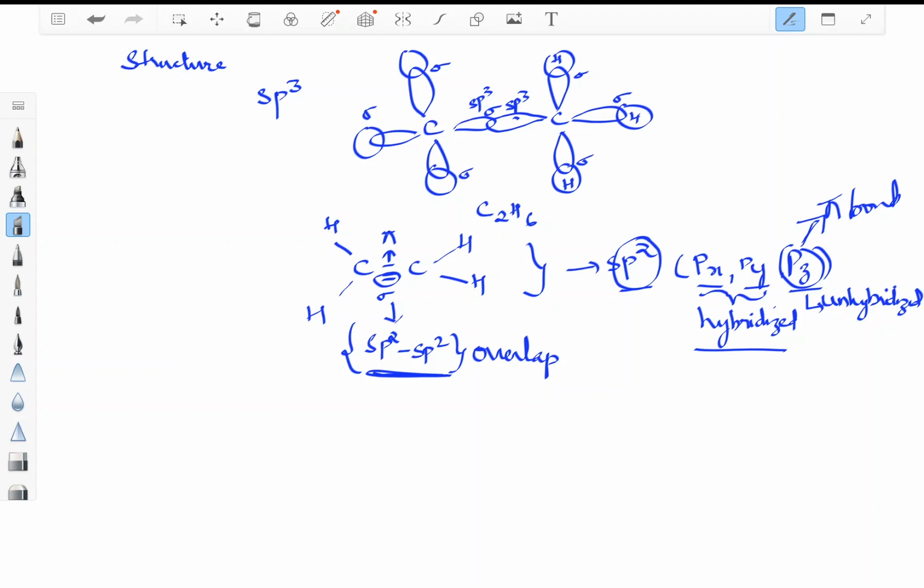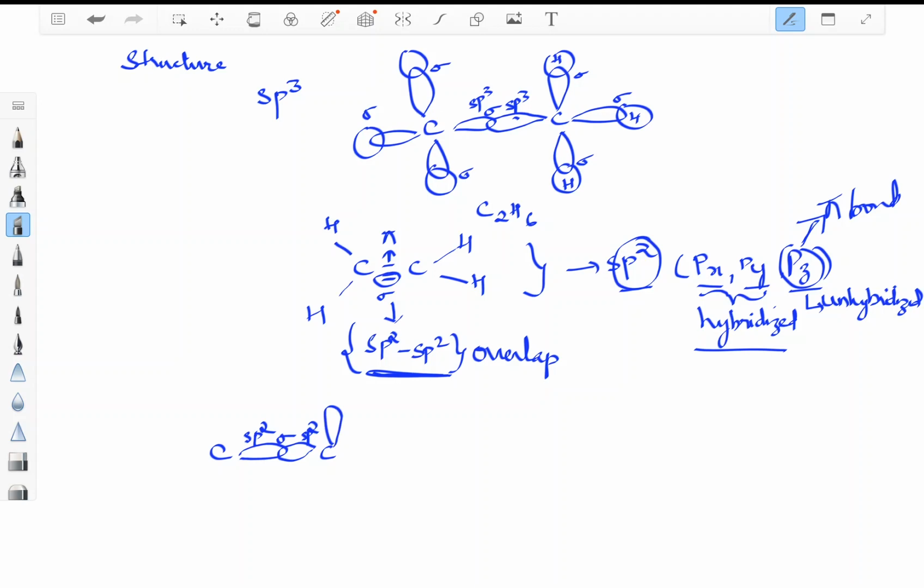Now, the orbital structure is almost the same. The only thing is this overlap of two carbons leads to formation of sigma bond, and the orbitals involved are sp2 and sp2 orbital of carbon.